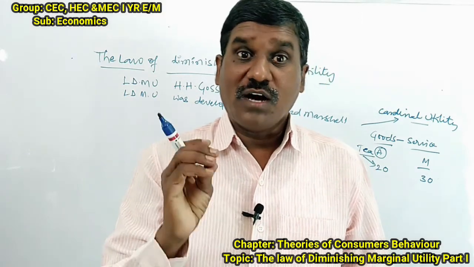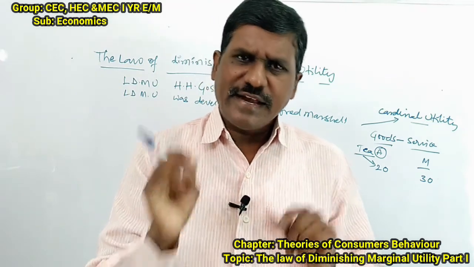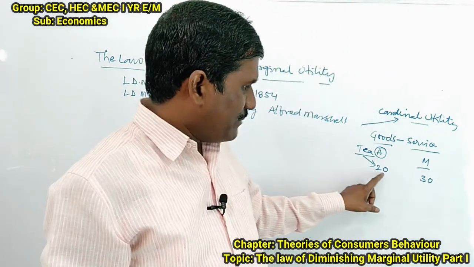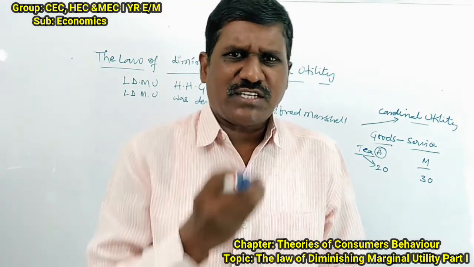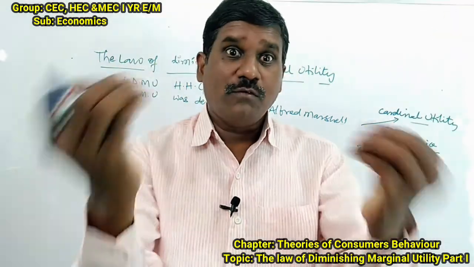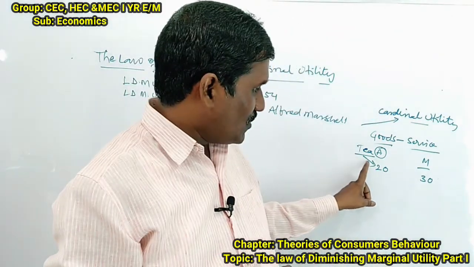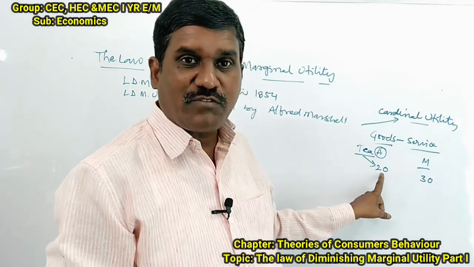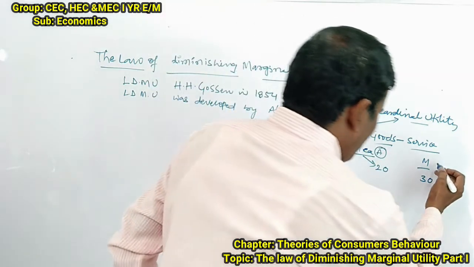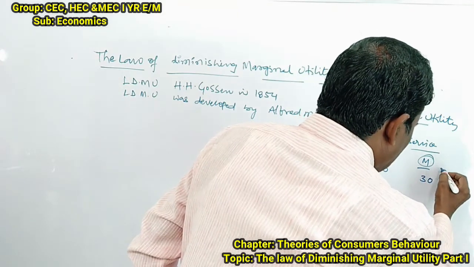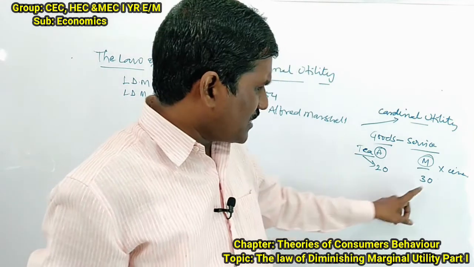But according to Alfred Marshall, let us assume that the utility can be measurable. Utility means satisfaction, isn't it? So what we derive from the goods and services, that can be measured. So tea will give us 20 utils of satisfaction. For example, good M, service M. For example, cinema X will give us 30 utils of satisfaction.